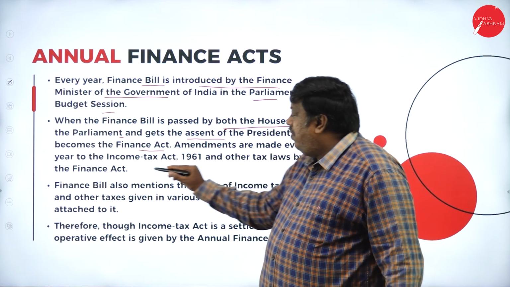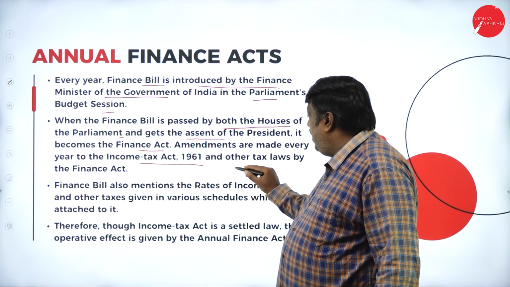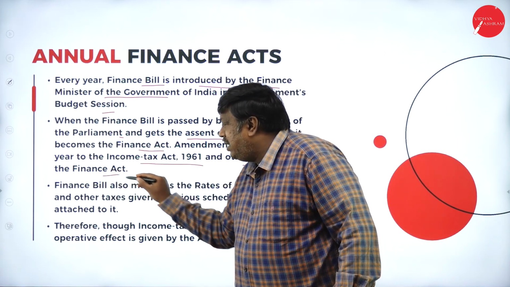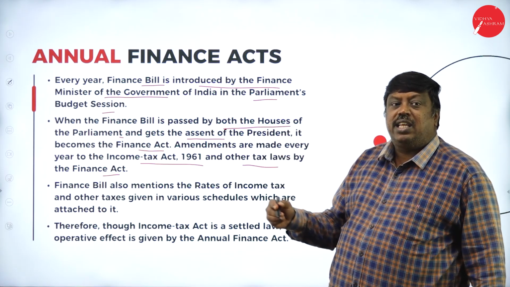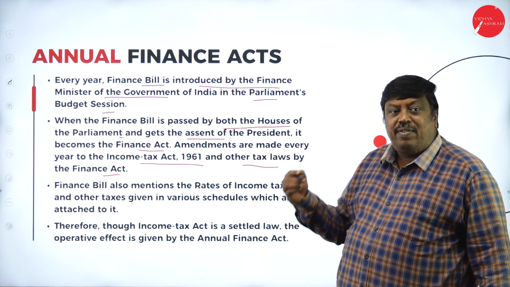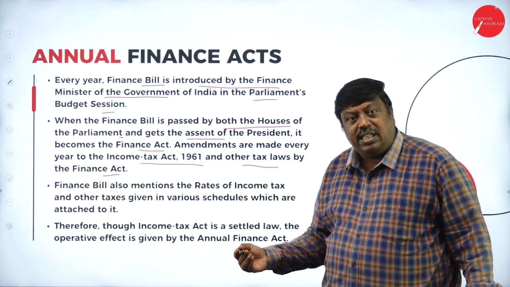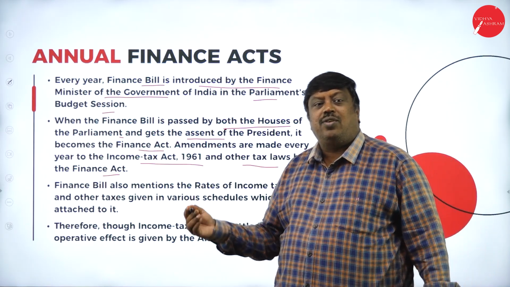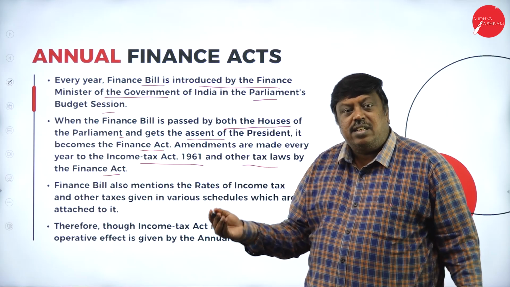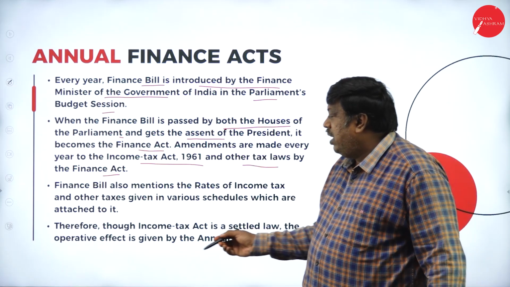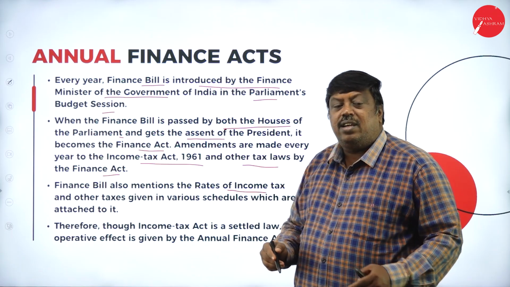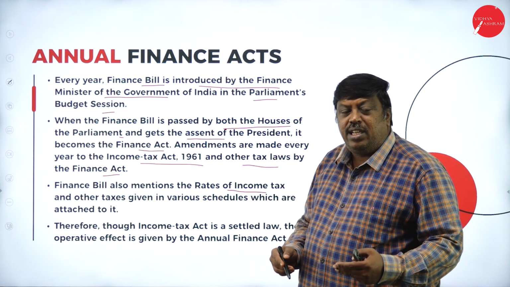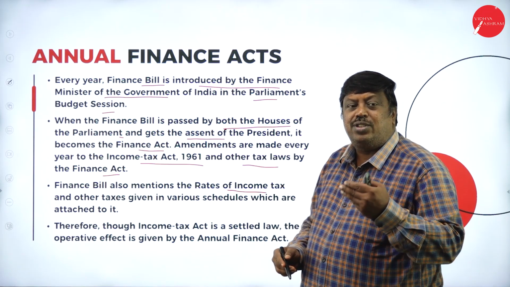Amendments are made every year to the Income Tax Act 1961 and the other tax laws by the Finance Act. Every year, they're going to make a small modification in the process of levying or charging the tax, or in the source and nature of income which has to be considered and which should not be considered. Finance will also mention the rates of income taxes. Every year, the slab rate will be changing. So based on the slab rate, they're going to levy the tax.